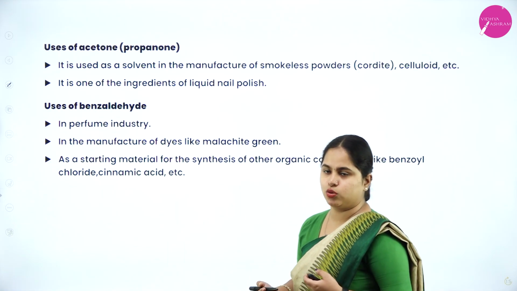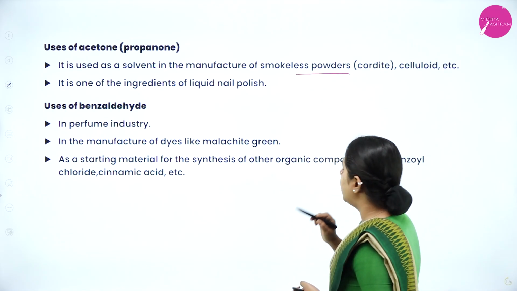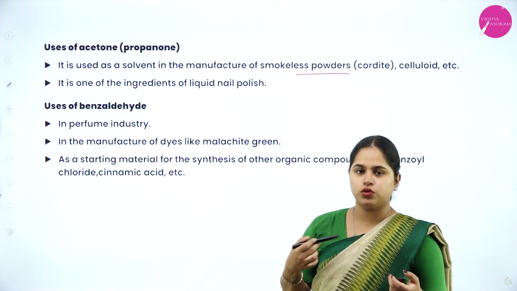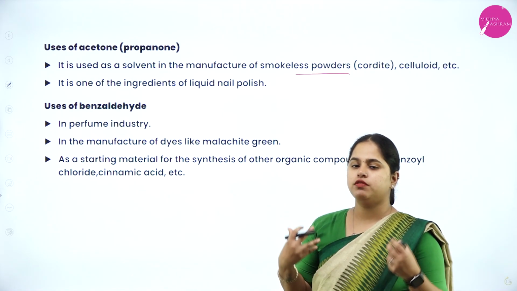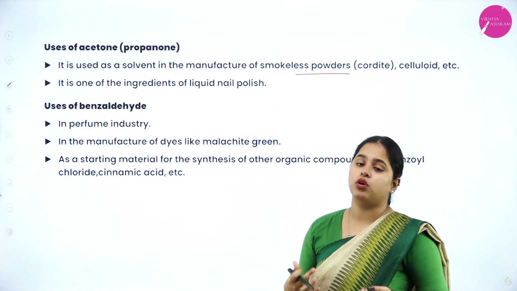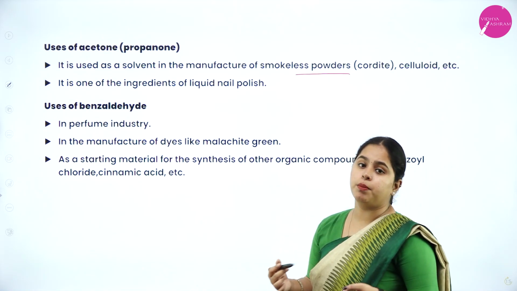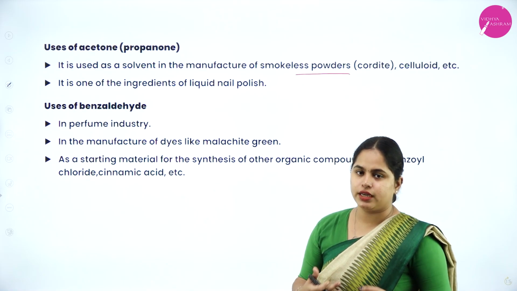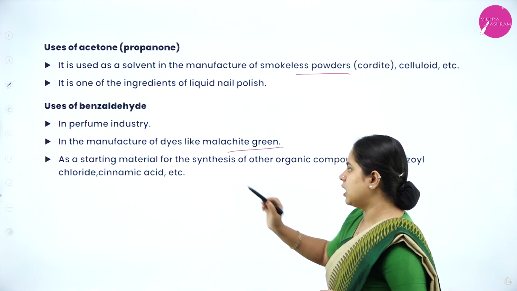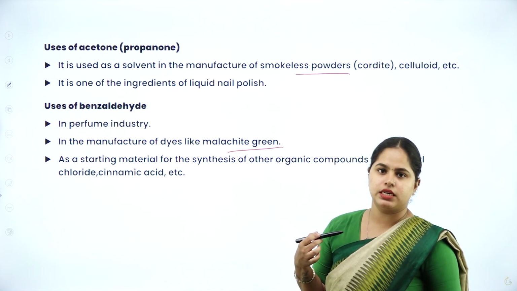Next one is the use of acetone, which is a ketone, right? Propanone, CH3COCH3. It is used as a solvent in the manufacture of smokeless powders, celluloid, etc. It is one of the ingredients of liquid nail polish. So in nail polish you have already observed the smell also, you know how it is, right? So that is actually acetone. Okay, that is propanone. Now the next one is benzaldehyde. It is used in the perfume industry because it is aromatic, it has a smell. In the manufacture of dyes like malachite green, and as a starting material for the synthesis of other organic compounds like benzyl chloride, cinnamic acid, etc.